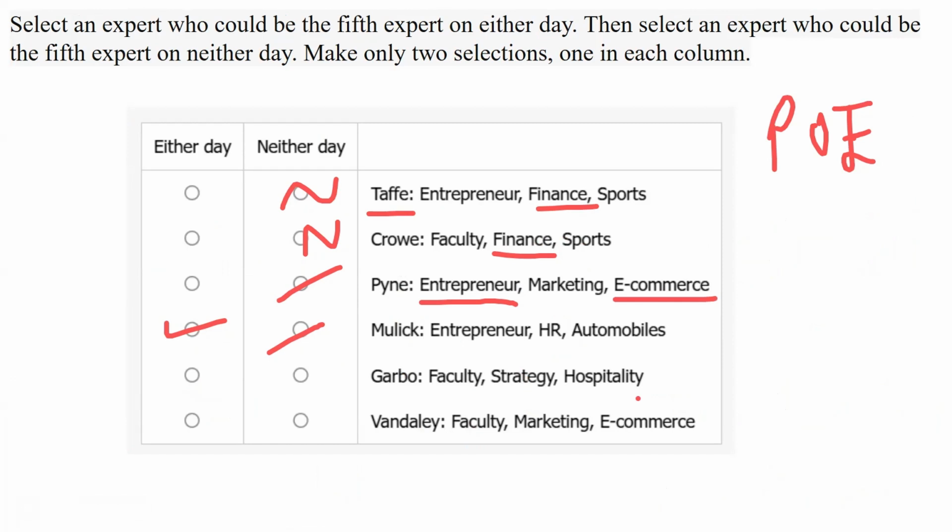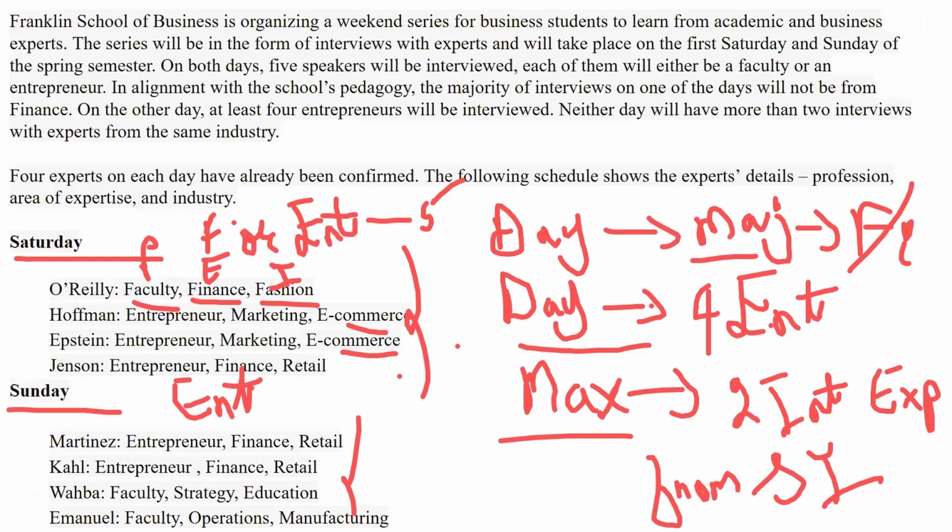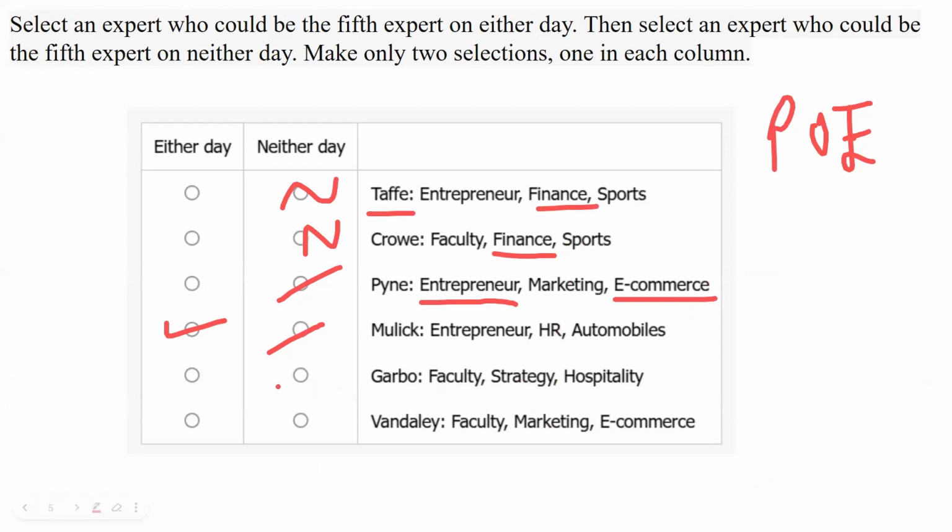Gabo. Gabo is a faculty. Okay, the industry is hospitality. Now, faculty, strategy, hospitality. Okay, can Gabo come? Yes, Gabo can come because the industry here is hospitality and hospitality is not there in either of it. So there is no case of repetition here. Gabo can come. So ruled out.